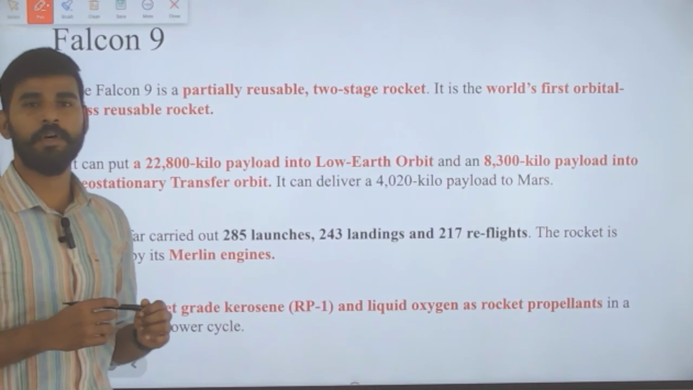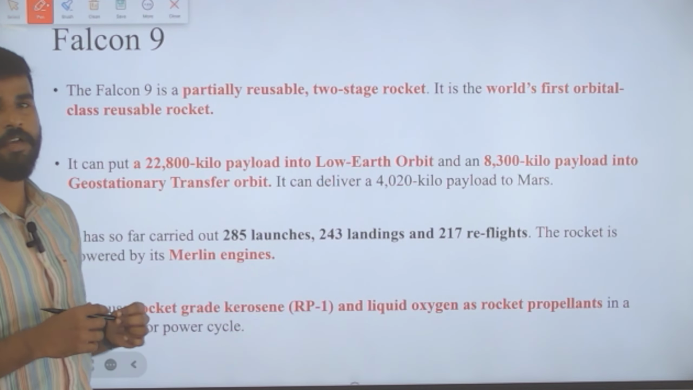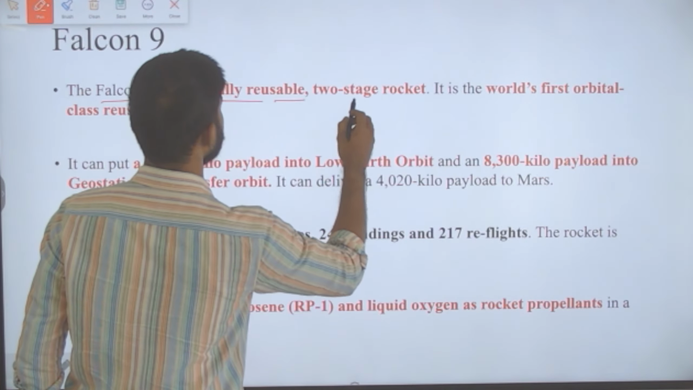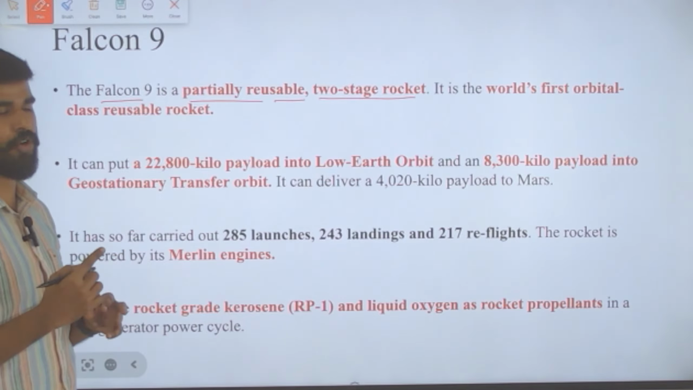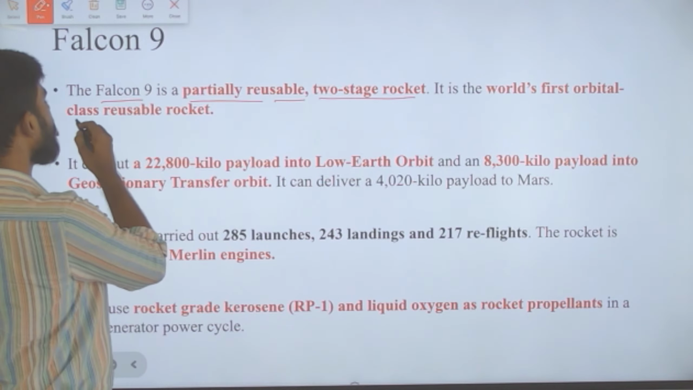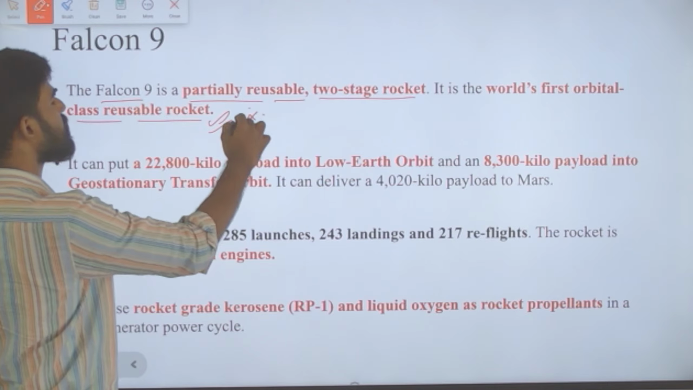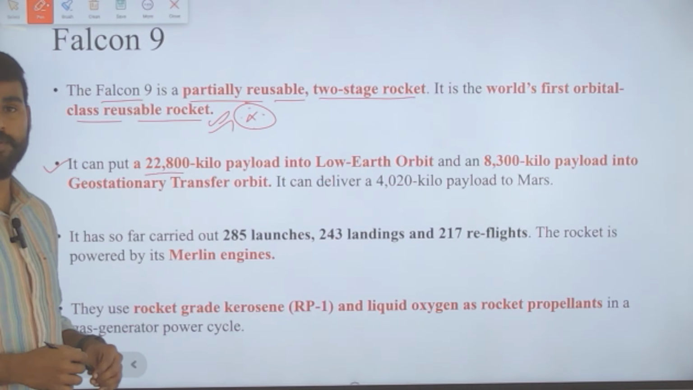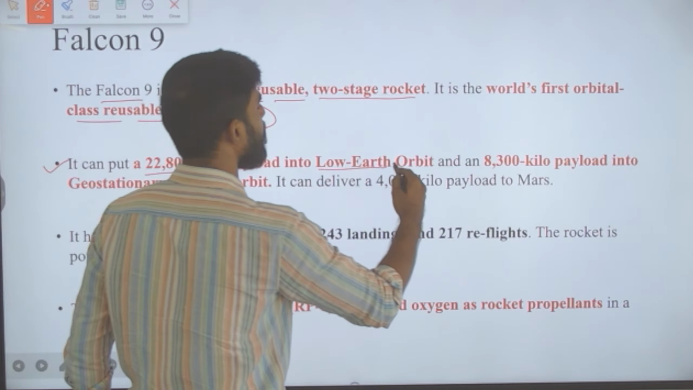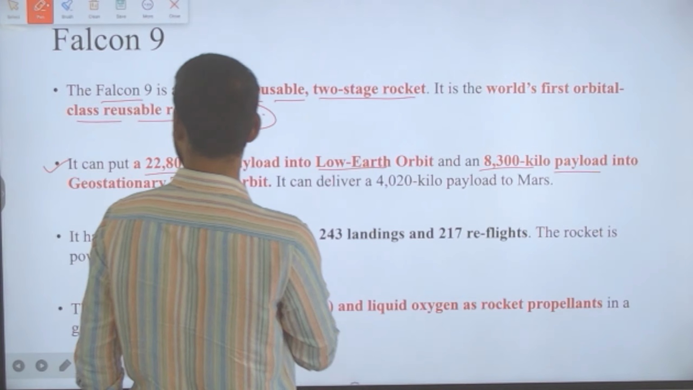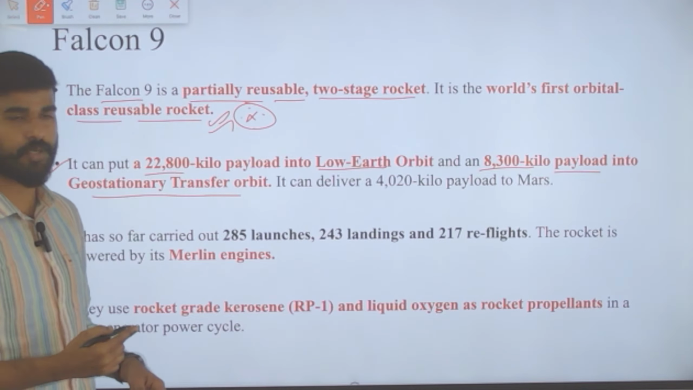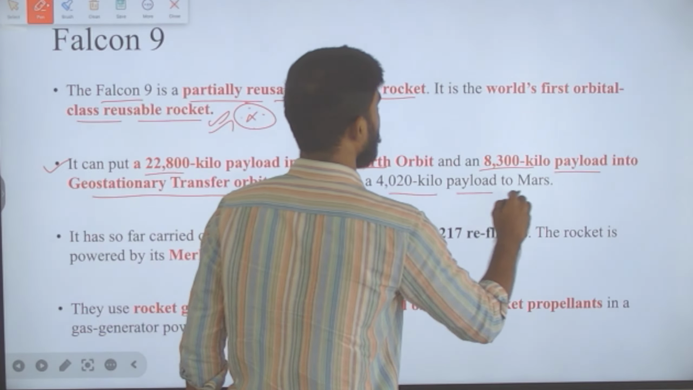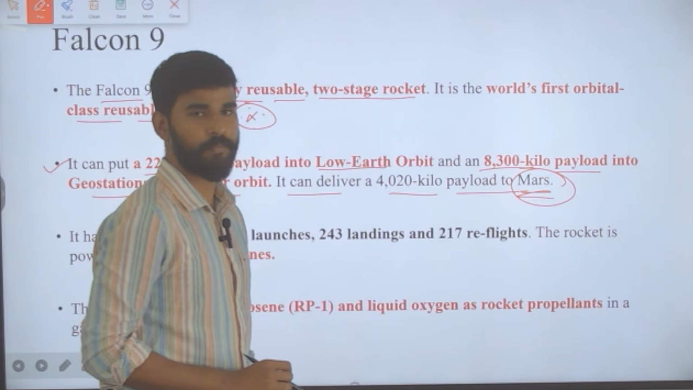Next, we have to understand the details about the Falcon 9 rocket. Okay, so this Falcon 9 is a partially reusable rocket and it is a two-stage rocket. Okay, and it is the world's first orbital class reusable rocket. Very important. Okay, it is the world's first orbital class reusable rocket, and it can put up to 22,800 kilogram payload in low Earth orbit and 8,300 kilogram payload in geostationary transfer orbit. Okay, and it can deliver a 4,020 kilo payload to Mars also.